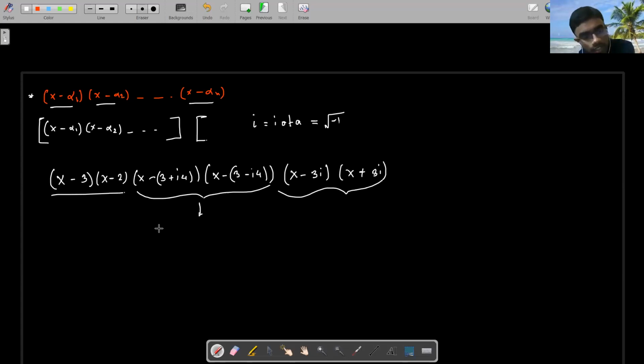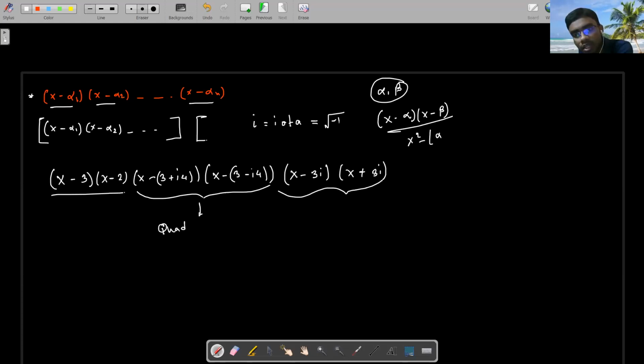From this I can create a quadratic equation, right? Using two roots alpha and beta, I can create a quadratic equation. Just take x minus alpha into x minus beta and multiply it out: x square minus (alpha plus beta)x plus alpha beta. So I am transforming it to a quadratic.